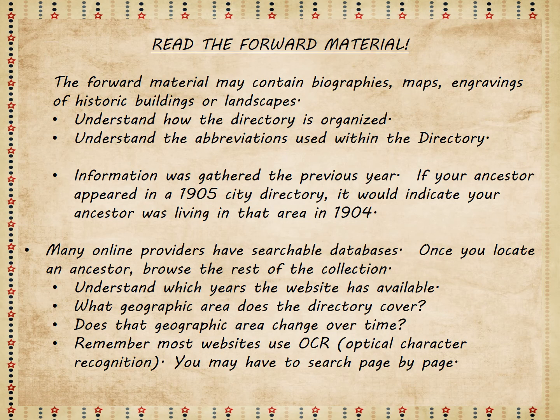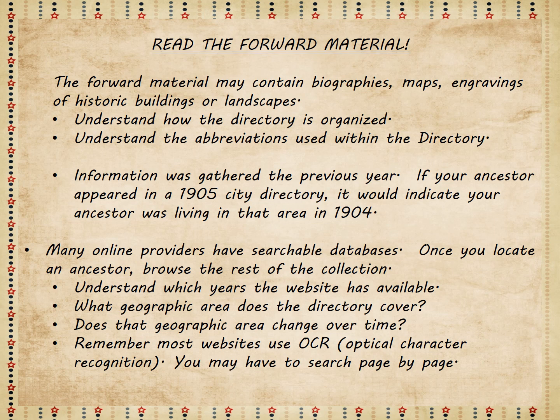Always take the time to read the foreword material. It may contain biographies, maps, engravings of historic buildings or landscapes. It can help you understand how the directory is organized to better help you find the information you're looking for. It will also help you understand the abbreviations used within the directory. Don't forget that information was gathered the previous year. If your ancestor appeared in a 1905 city directory, it would indicate your ancestor was living in that area in 1904.